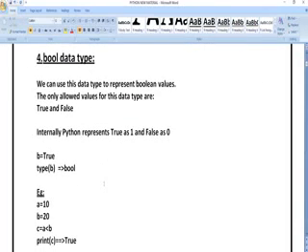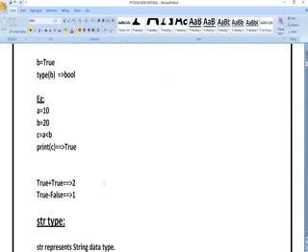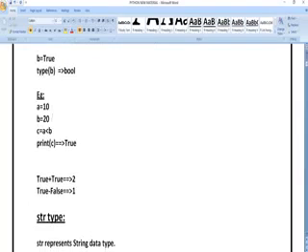Next data type is the bool data type. Bool means it is a boolean data type. Whatever value you are giving, whether the value condition is correct, it is going to give only two results. Either it may give the result called bool of true or bool of false. Or it can also give the result 0 and 1. 0 means false and 1 means true. So you can see here a is equal to 10 and b is equal to 20. Here I have given a condition a less than b. So it is going to give the result true. Why? Because a is less than b.